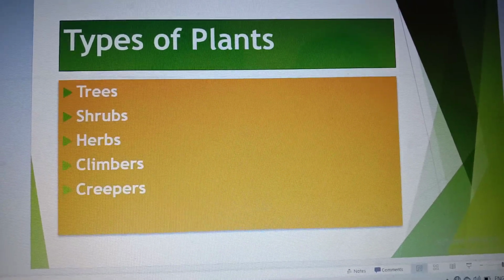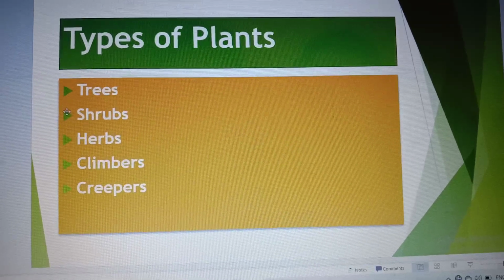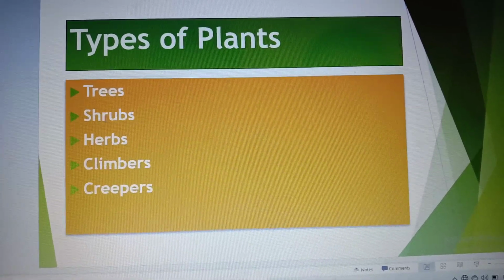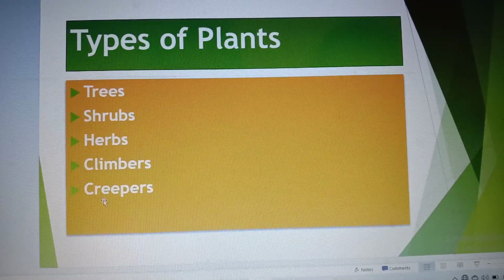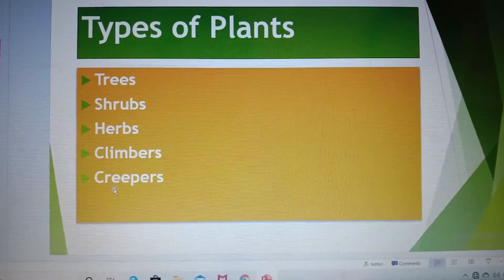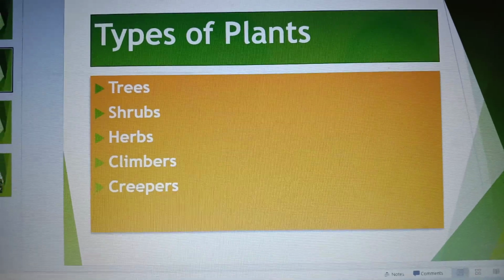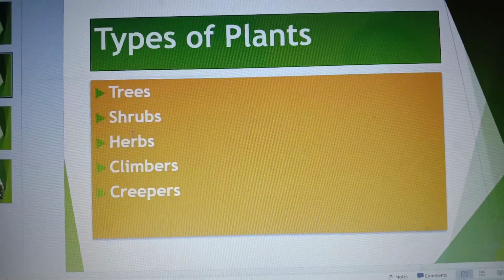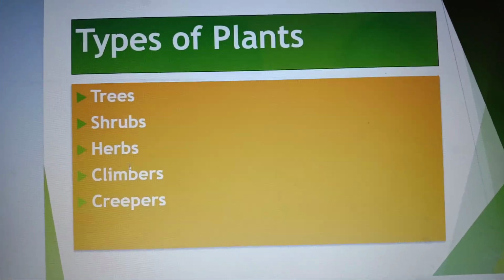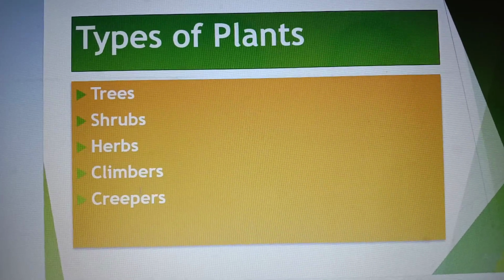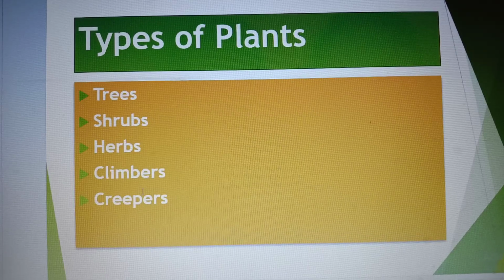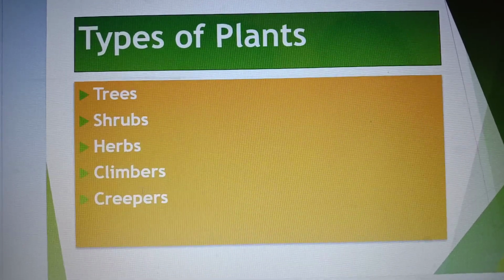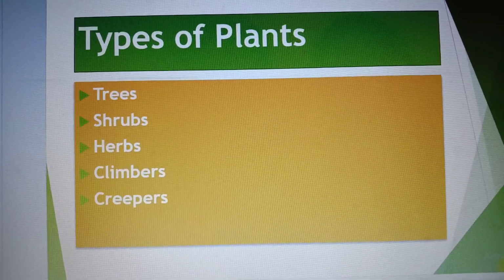Say with me. Trees, shrubs, herbs, climbers, creepers. Say again. Trees, shrubs, herbs, climbers, creepers. These are the types of plant. Today we will discuss about trees and shrubs. Okay, let's see the trees.